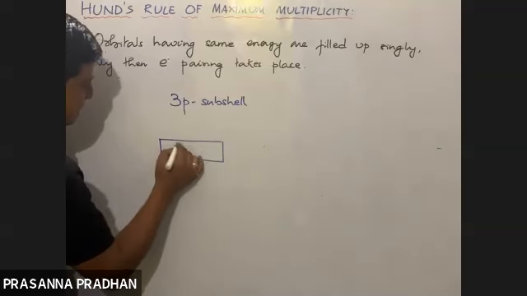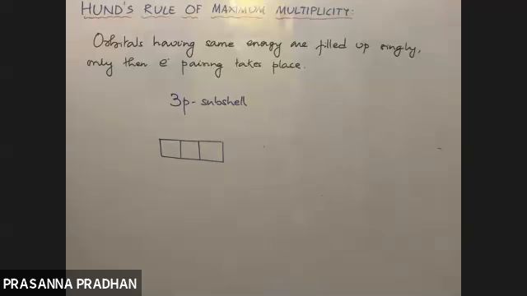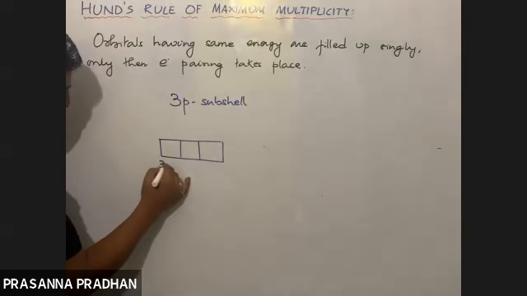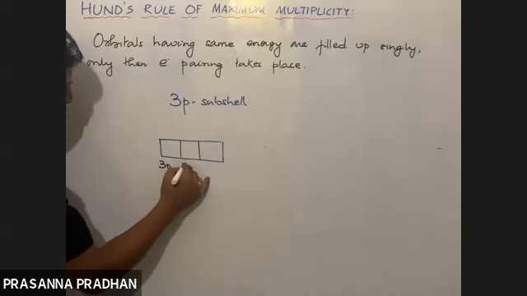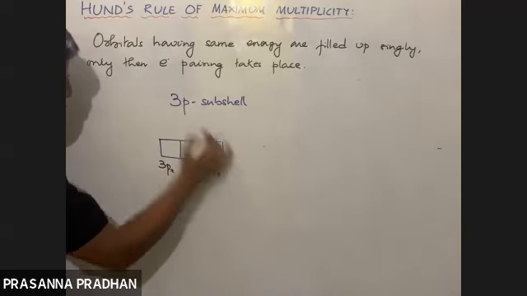There are 3p orbitals like this. What are the designation of this 3p orbital? 3px, 3py, 3pz.